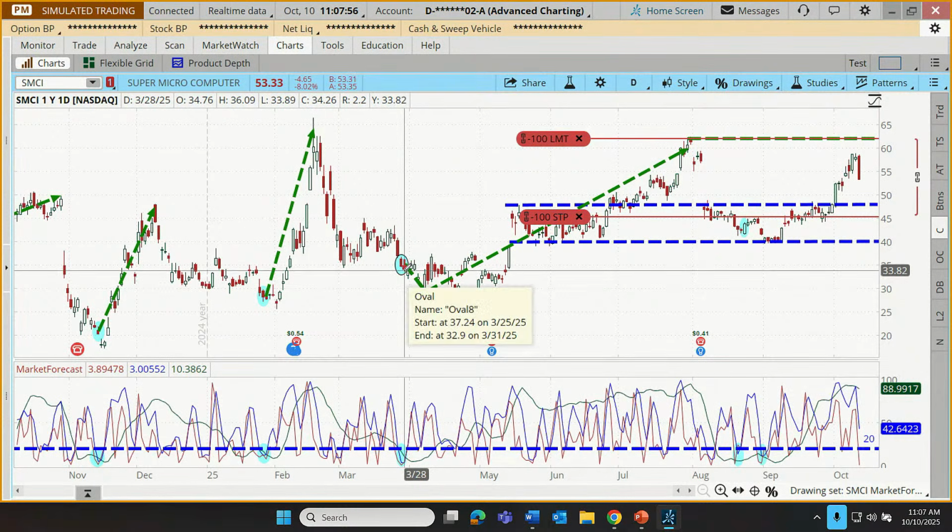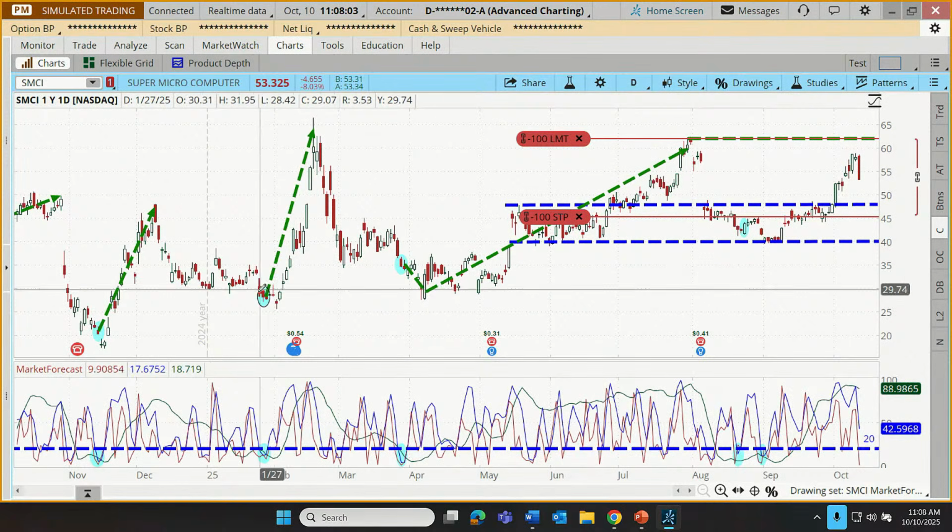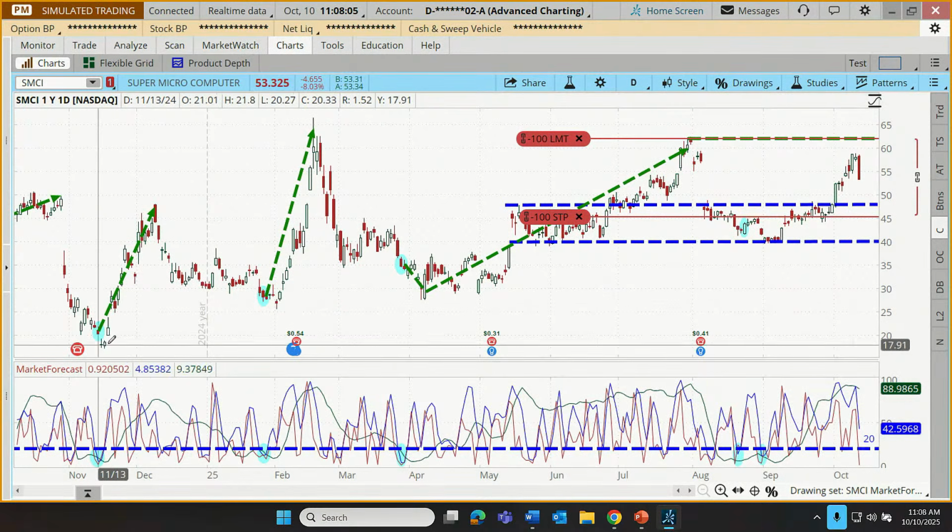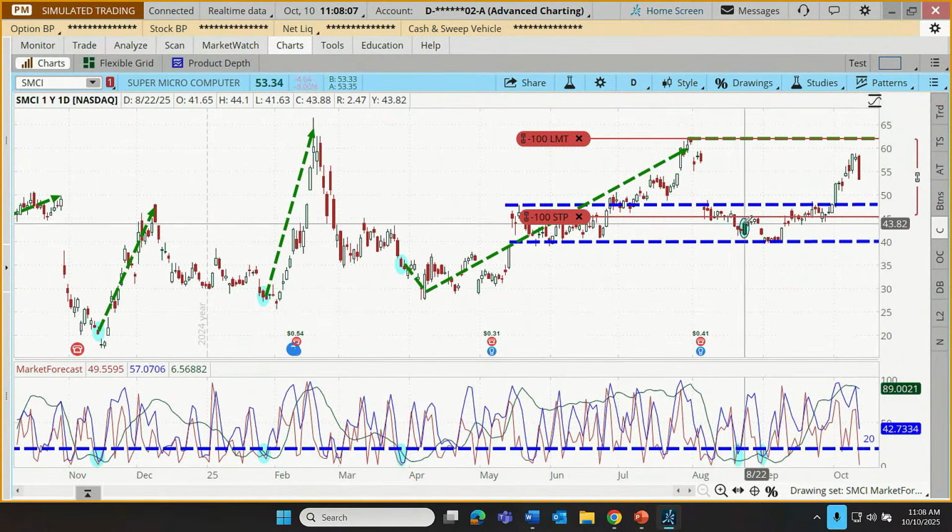What we definitely noticed, though, is it doesn't come right at the bottom. I'd love to find an indicator that just nails the bottom every time. But yeah, with each one of these, there was a little bit of a premature signal here. So we allowed for that.